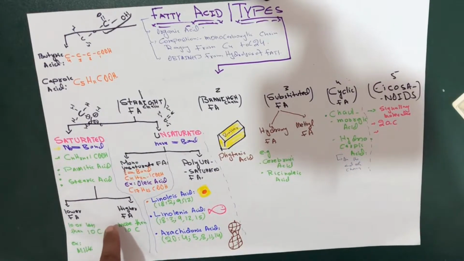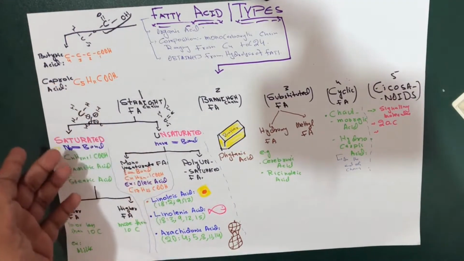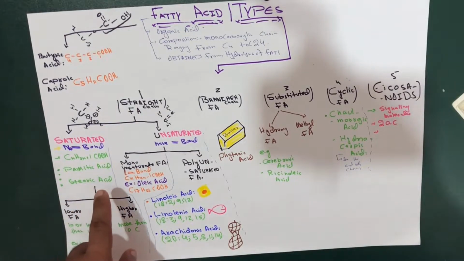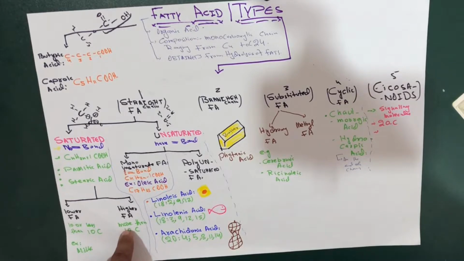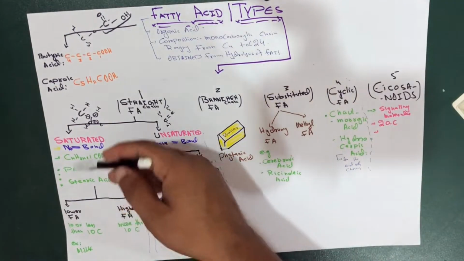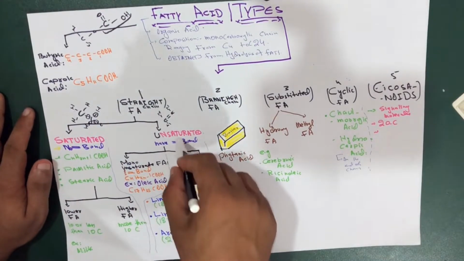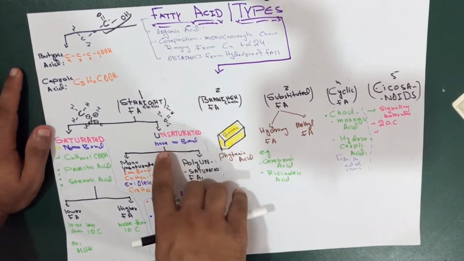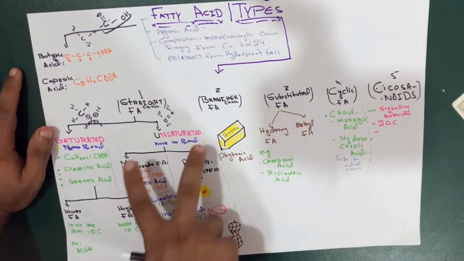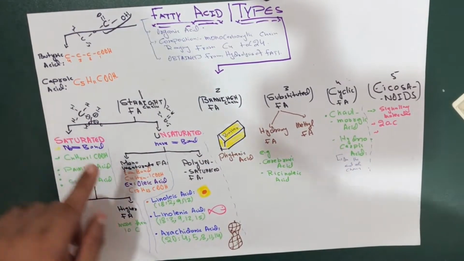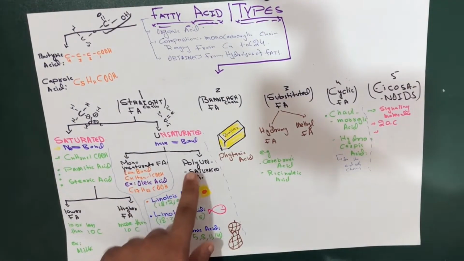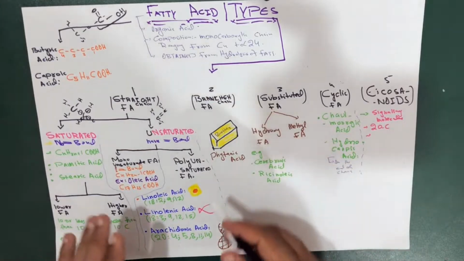And in case of the higher fatty acids, for example palmitic acid, stearic acid, which contain more than 10 carbon atoms, are called the higher fatty acids. So this is all about the saturated fatty acid. Now let's move to the unsaturated. We have also talked about that they have a double bond in their structure. So we divide these into the mono unsaturated fatty acids and the poly unsaturated fatty acids.